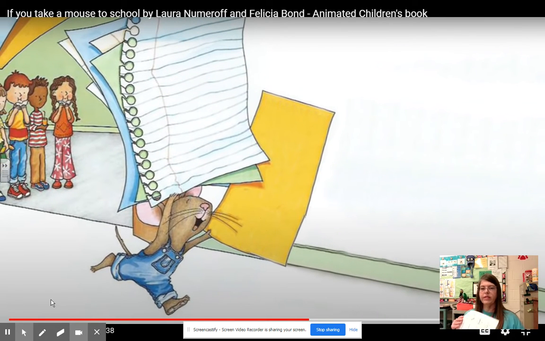So what's he going to do? He's going to write a story. So what's going to happen when he writes a story? That's what we're thinking about and looking for in the story. What is he going to do next?